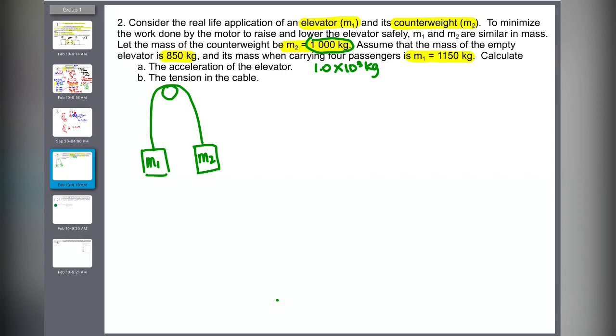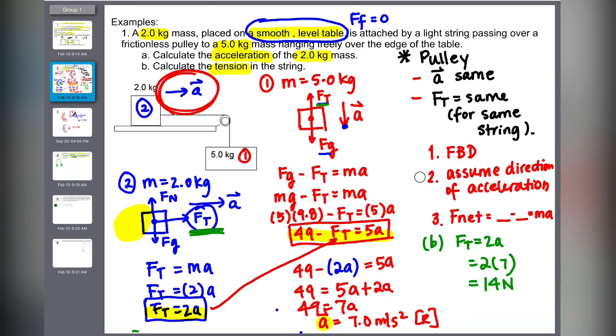Okay, it's carrying 4 passengers. And then the mass of the empty elevator, we're going to use this as the M1. I know, don't you hate it when the question is not really clear on what they want you to do? So they do want you to use M1 to be 1150. Okay, the rule stays the same as the one that I was giving you just now. I'm going to review this block right here, where it says the 3 steps. We're going to follow the exact same steps.